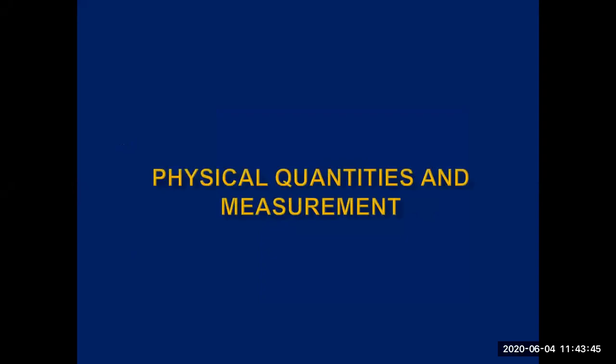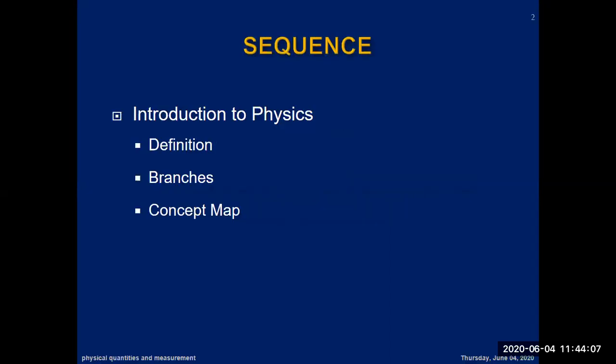Basically, we are starting from the initial concept of physics, and the sequence of this lecture will be physical quantities and measurement. In this chapter, we are only concerned with physical quantities and measurement. But first of all, we will try to understand what physics is. What are the meanings of physics? Why do we study physics?